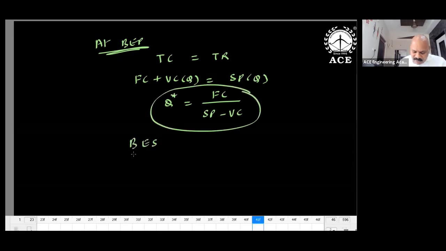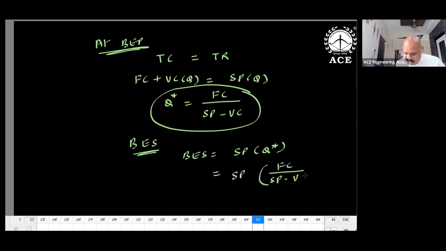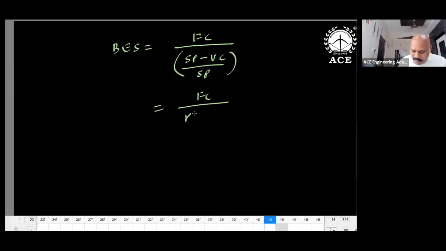Next, break-even sales. Break-even sales is nothing but SP into Q star. SP into Q star is the sales revenue at the break-even point. So SP times FC divided by SP minus VC. This can be written as FC divided by SP minus VC divided by SP. So break-even sales is equal to FC divided by (SP minus VC) by SP, and this is nothing but the P by V ratio.